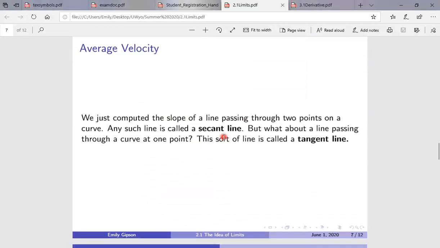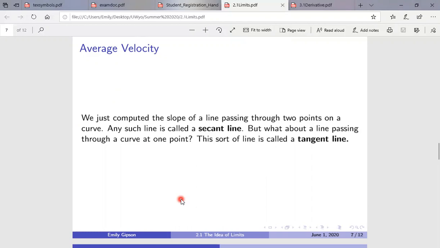So we just computed a line passing through a curve at 2 points. And any line that behaves like this is called a secant line. This is important for you to know just based on lines and stuff like that. So like a chord, arc length, all the sort of stuff that you would have learned in a pre-calculus class like trig or algebra, all of that stuff is coming back to visit us. But any line that passes through a curve at exactly 2 points is called a secant line.